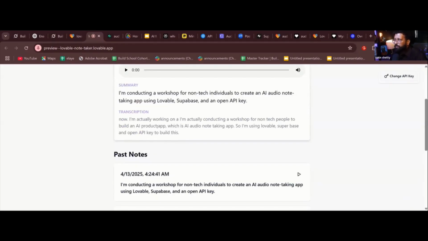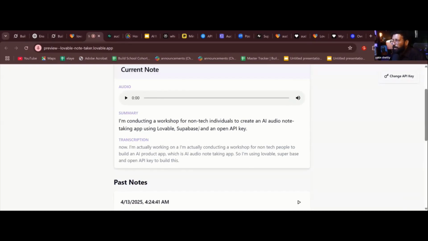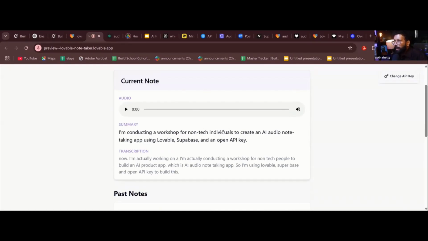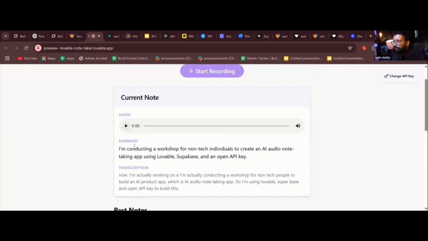I'm actually working on, I'm actually conducting a workshop for non-tech people to build an AI product app, which is an AI audio note-taking app. So I'm using Lovable, Supabase, and OpenAI API. Are you able to hear that? Great.